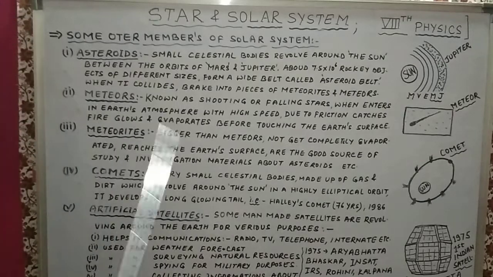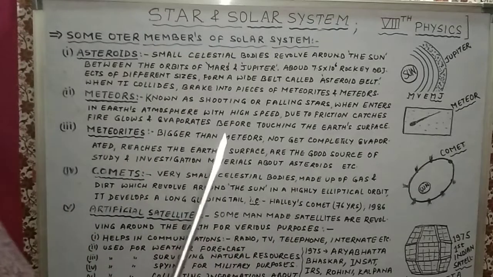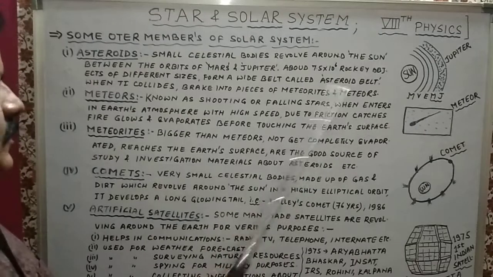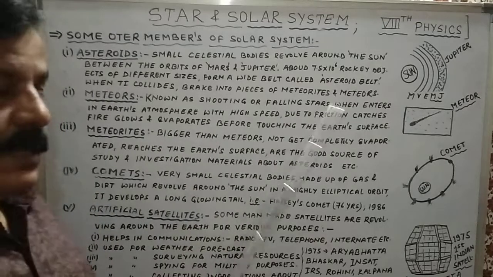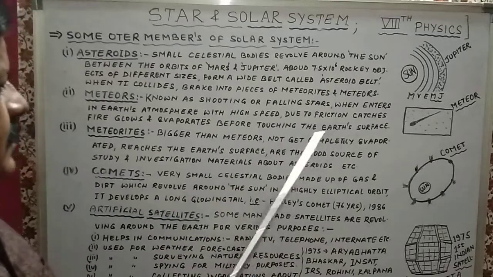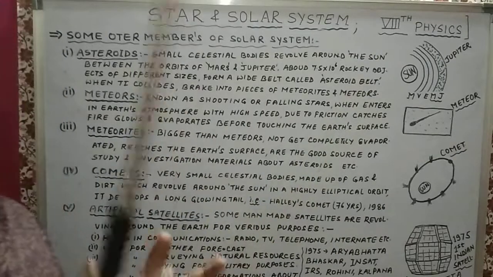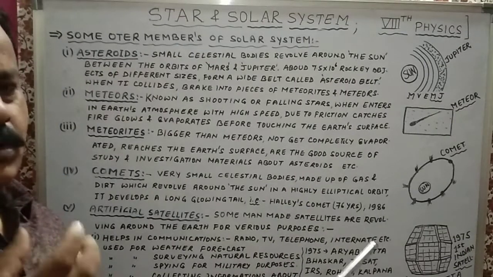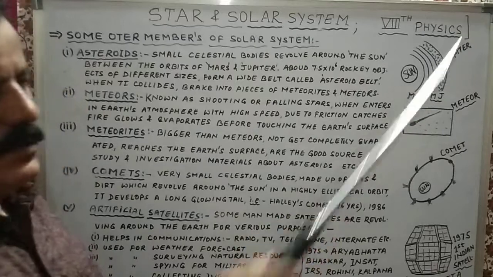Now the second one is meteors. As we know, meteors are formed from asteroids. Meteors are also known as shooting stars or falling stars. When meteors enter the Earth's atmosphere at high speed, there is friction. Due to friction, it catches fire, it glows, and it completely evaporates in the atmosphere. It doesn't touch the Earth's surface due to its small size. Here in the figure you can see the meteors, the falling stars.